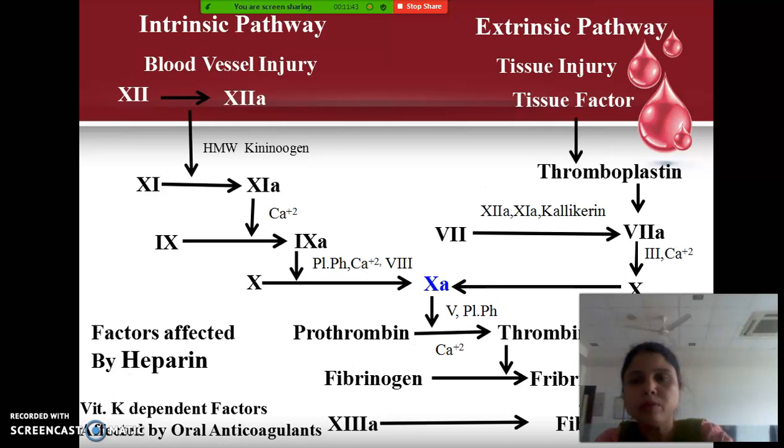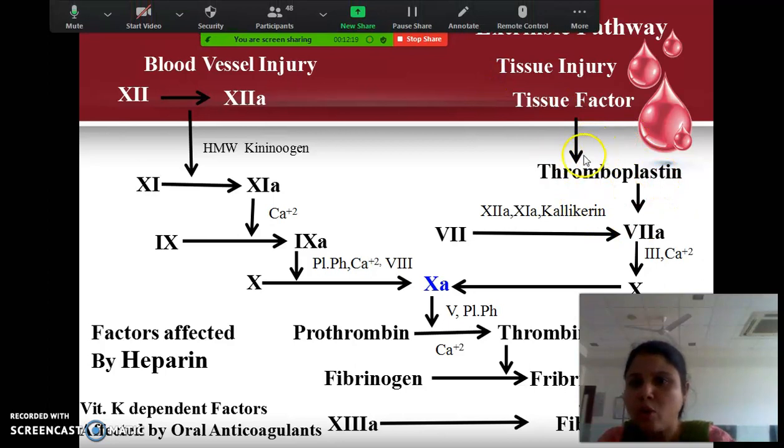Okay, now we come to this slide. All of you might have read this in HAP in first year, the coagulation pathway or the clotting pathway. There are two pathways of coagulation: one is the intrinsic pathway and one is the extrinsic pathway. Whenever there is tissue injury, some external injury, what will happen? There will be release of tissue factor from that particular tissue. Understood? And that tissue factor will cause the activation of thromboplastin.